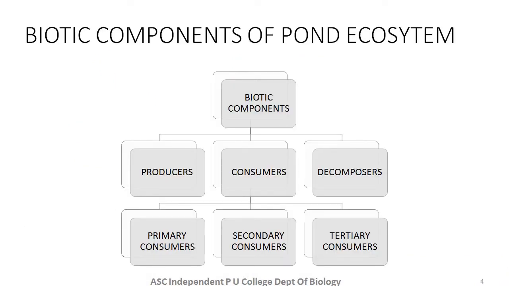Students, as we have discussed earlier, biotic components include producers, consumers, and decomposers. So with respect to pond ecosystem, we shall learn which are those organisms that come under producers, further under consumers, and which are those organisms that basically act as decomposers. So in the future slides, we will take up individually the producers of a pond ecosystem, consumers of pond ecosystem, and similarly the decomposers of pond ecosystem.